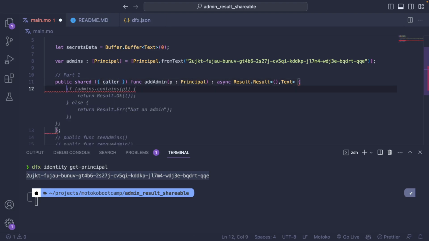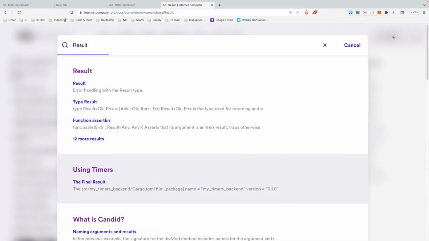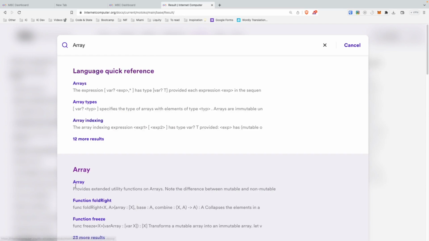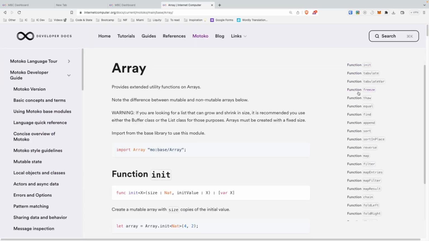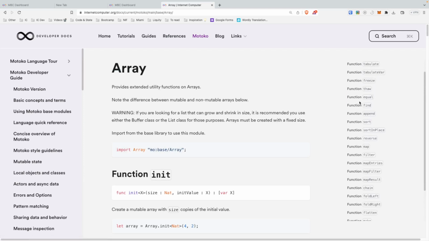And now we can check if the caller is inside the admin array. To do that, we can use one of the functions of the array library. So Array. Let's see if we have something like init, freeze, find.